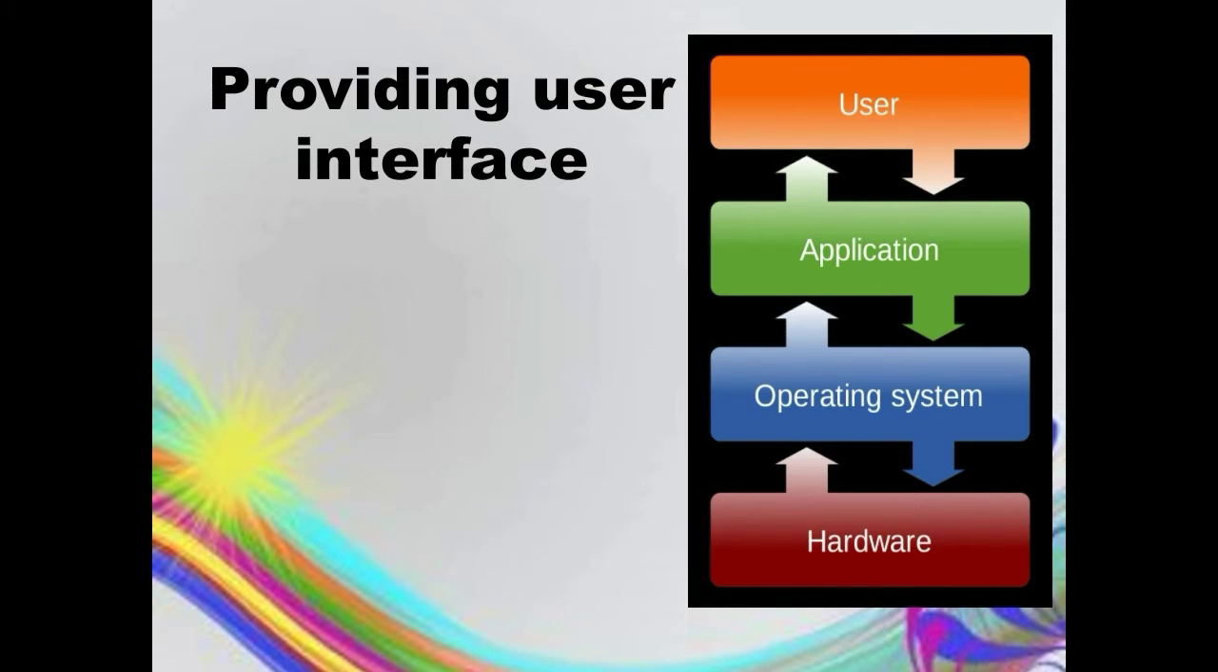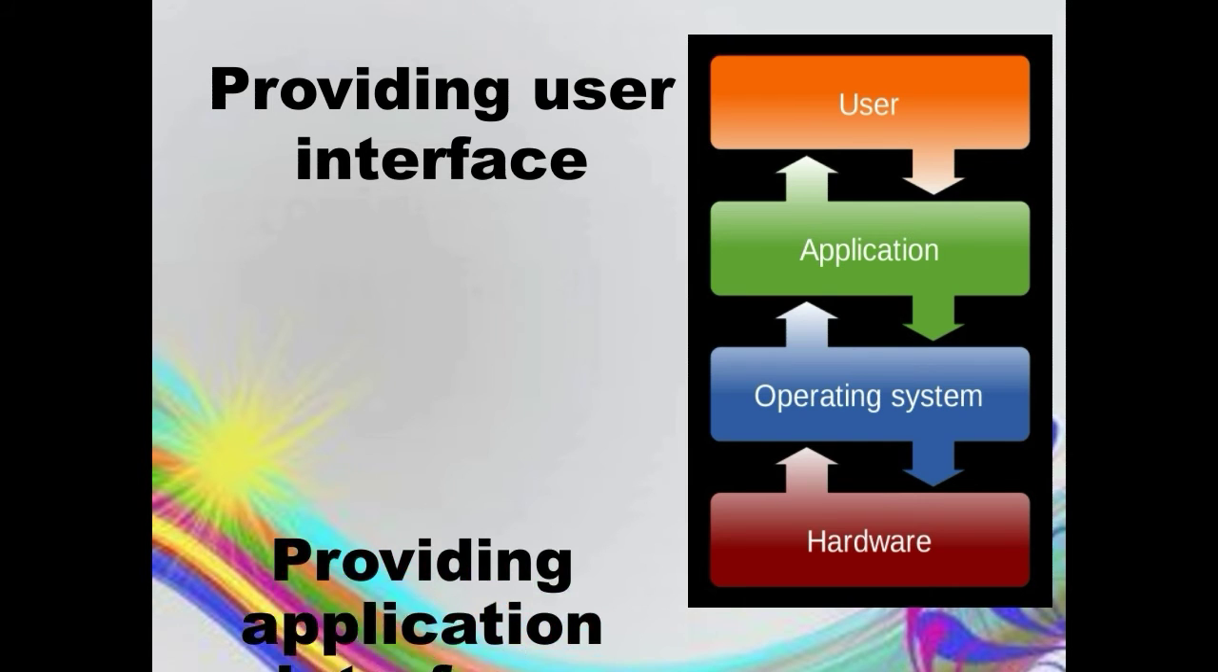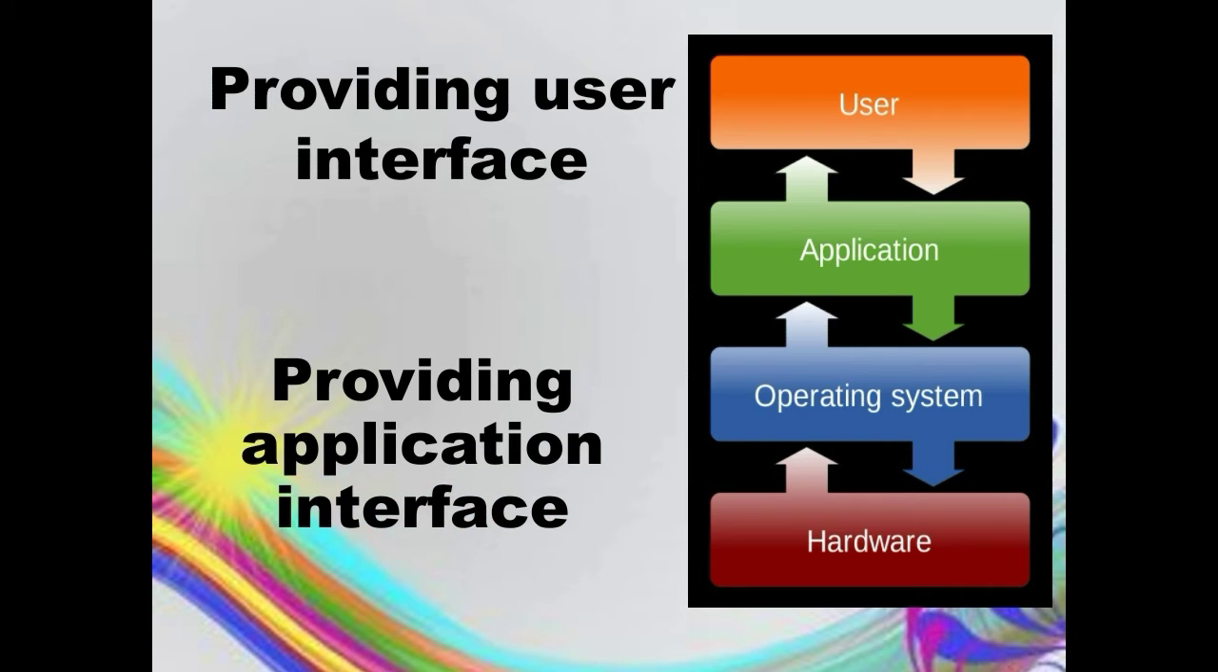Providing user interface. The OS has a user-friendly front end or user interface that allows users to use the computer easily by clicking on the screen to execute appropriate actions. Providing application interface. The OS translates each software application code for the computer to take the action as intended by the user.